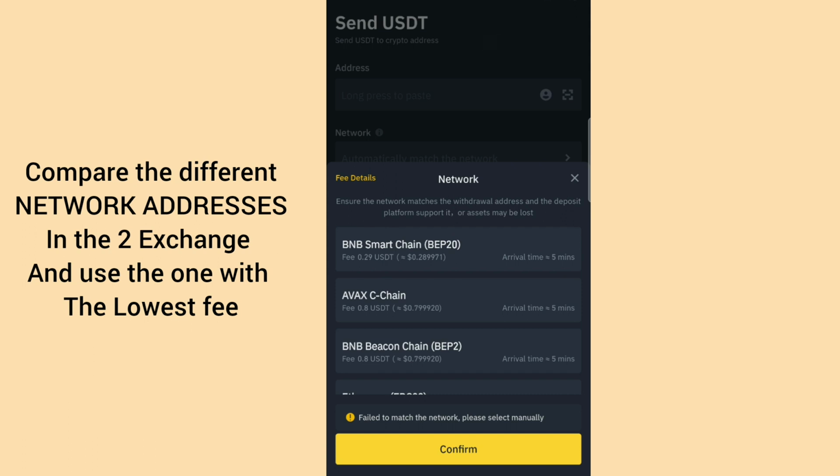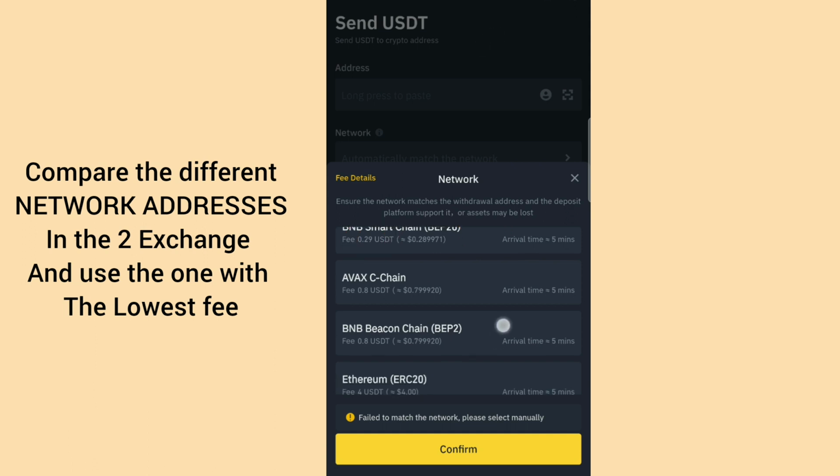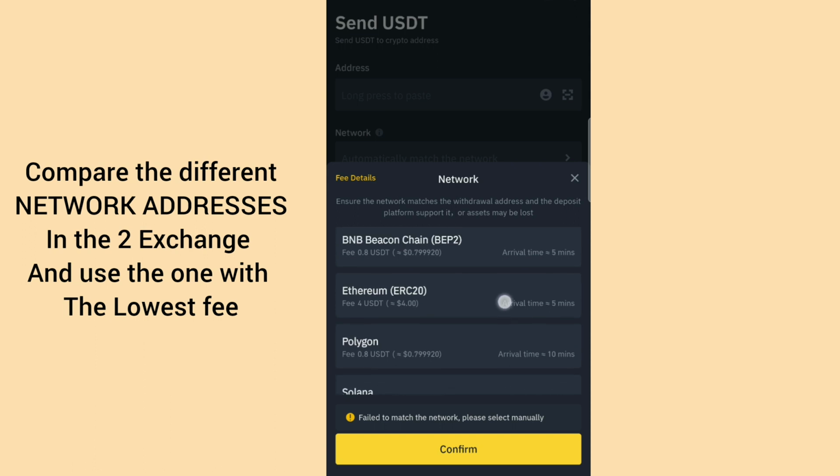Binance actually has AVAX, and there is no AVAX network on LBank. Don't forget, so we can't use this. Now they have BEP20, you can see that, and their network fee is 0.29 USDT. That's what they will deduct from your USDT. That's their gas fee, 0.29. Okay. If you also go down, LBank does not have BEP2, so we cannot use it.